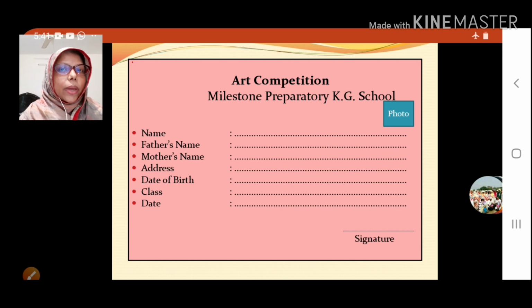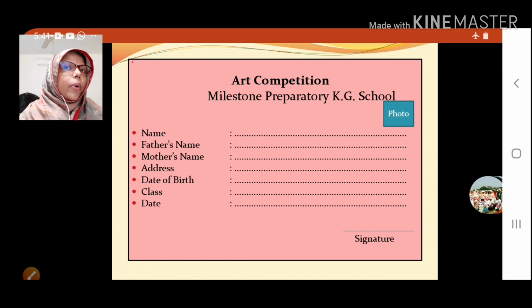ADDRESS. After writing like this, you match with the question, is this okay or not? So be careful about the spelling. You must write your full address. Then date of birth. Date of birth also you need to write in full.